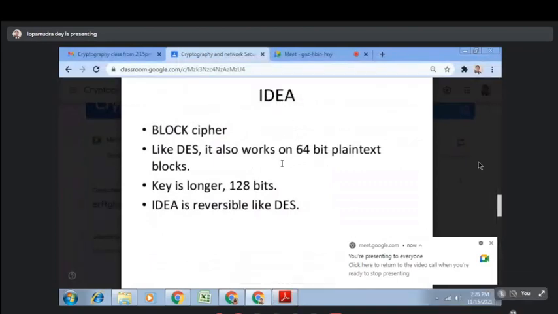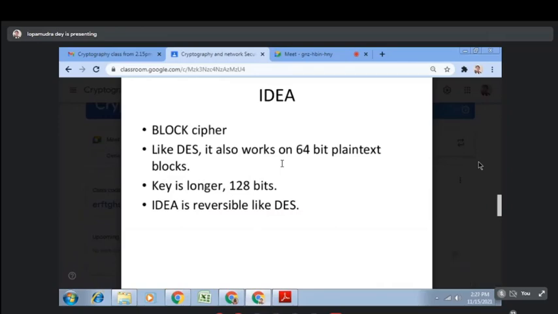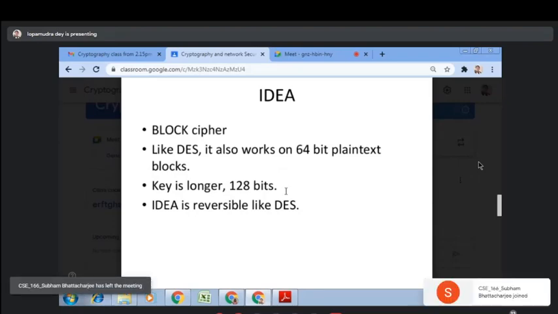So just like DES, you can consider this is also an example of block cipher. It also works on 64-bit plain text. Here the key is longer. In case of DES, we had 64-bit key. Now we have 128-bit key in case of IDEA. And IDEA is also reversible like DES.